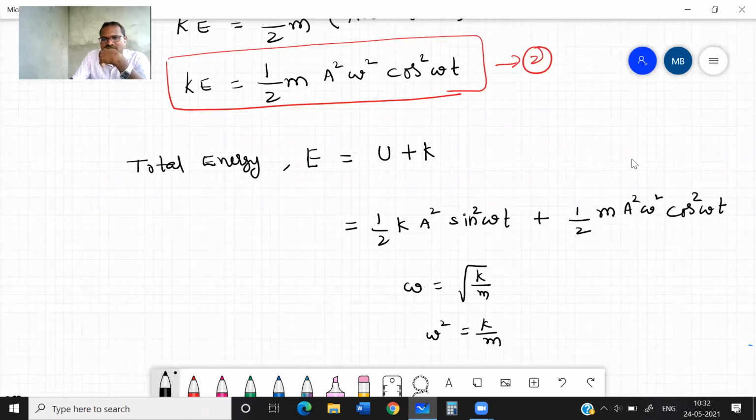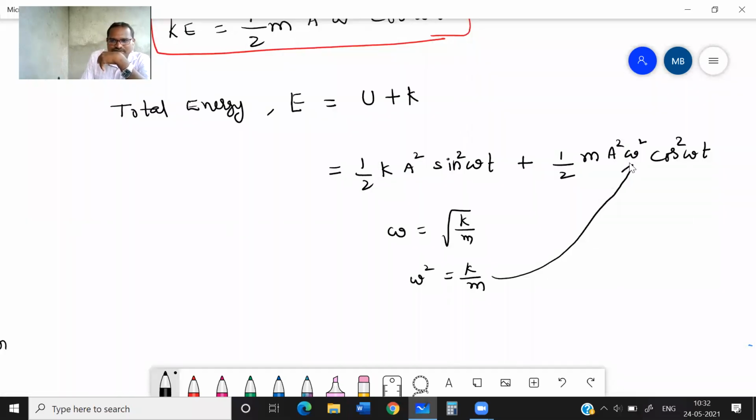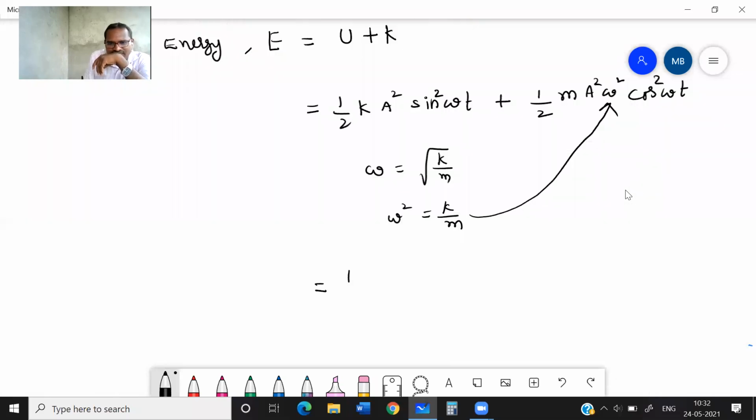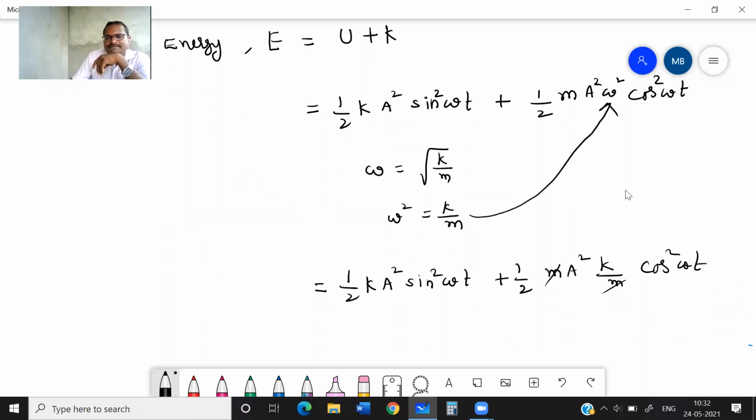So in the place of this, we'll substitute this one. You'll get half k a square sin square omega t plus half m a square k by m cos square omega t. M cancels.